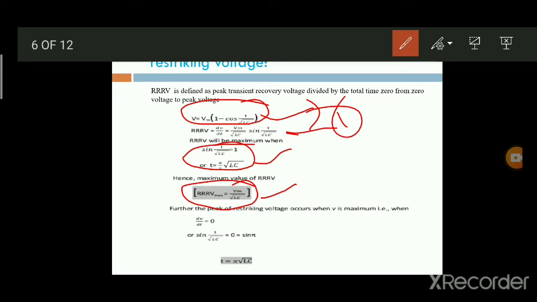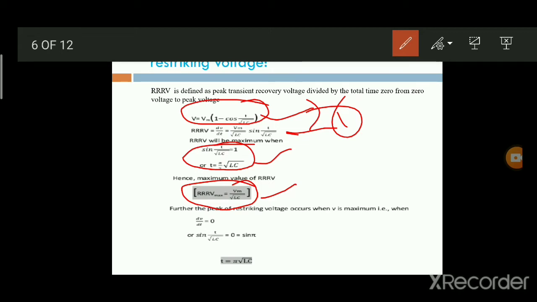Understand? Next, for the peak of the restriking voltage, dV by dt equal to 0, or sin of t by root LC equal to 0. That is sin pi, so t equal to pi root LC. This is the restriking voltage.